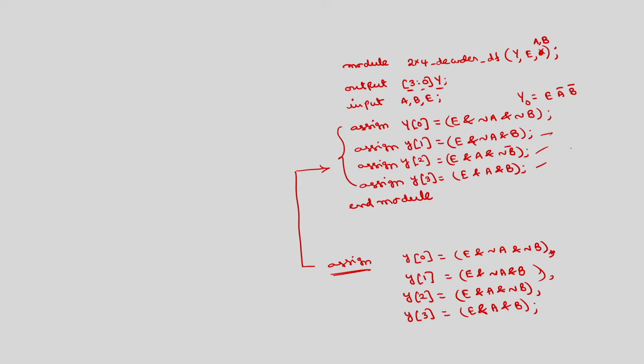In that case you have to separate them using the comma symbol. Okay. So, this is the data flow modeling of a 2 by 4 decoder, which basically uses the AND gate.